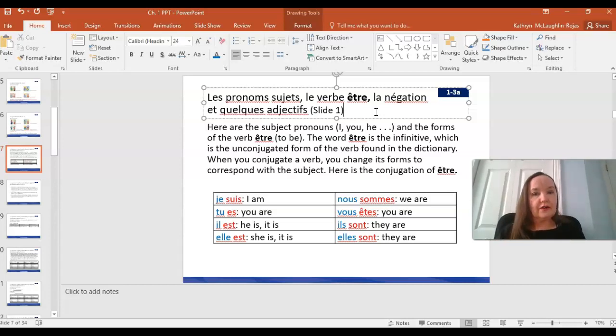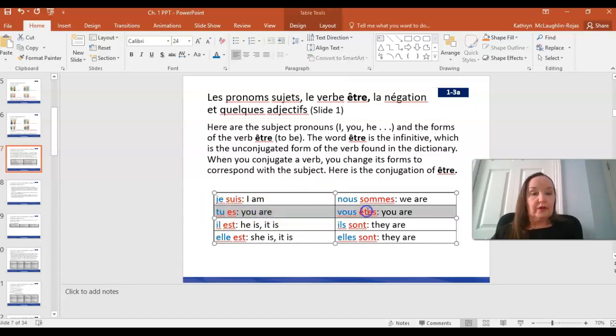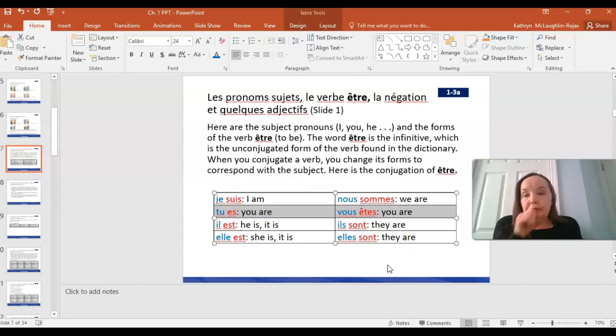Okay, so let's start with les pronoms sujets en français. All right, all of these words you see highlighted here in blue are the pronoms sujets, and they're simply the equivalents of all those subject pronouns I just told you about in English. So, je is I, tu is you. You'll also notice that there are 2 forms of you in French, right? There is tu and there is vous. Notice that the vowels sound a little bit different.